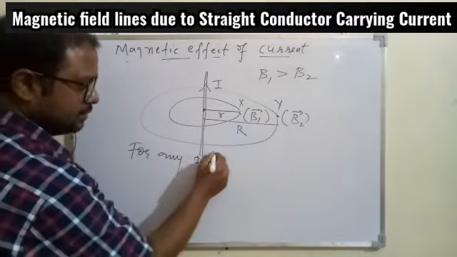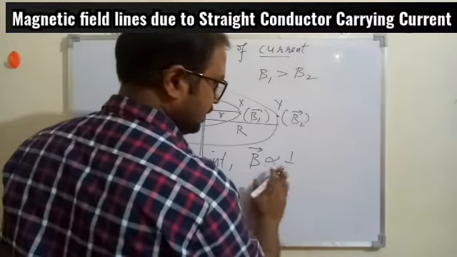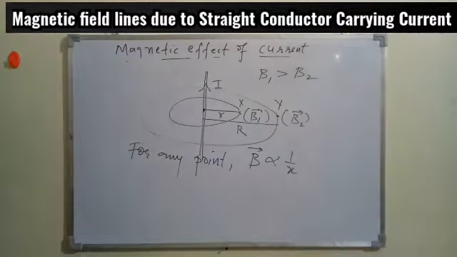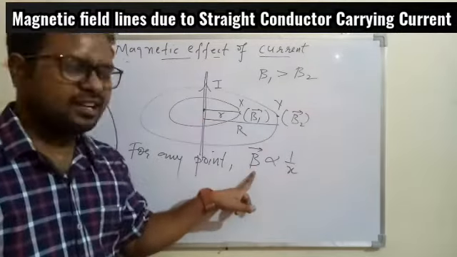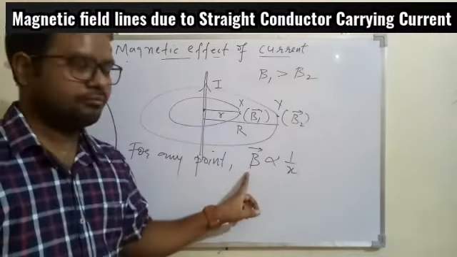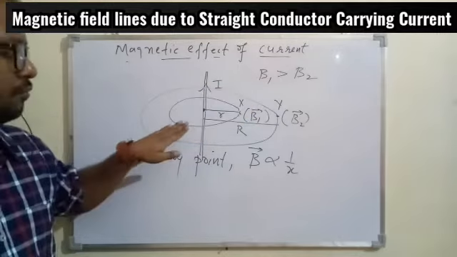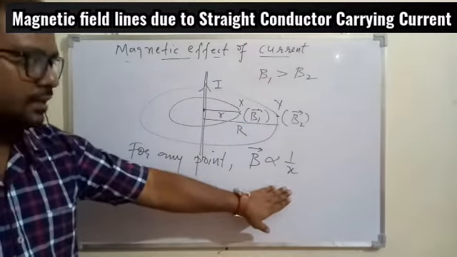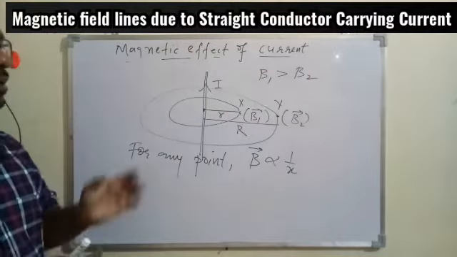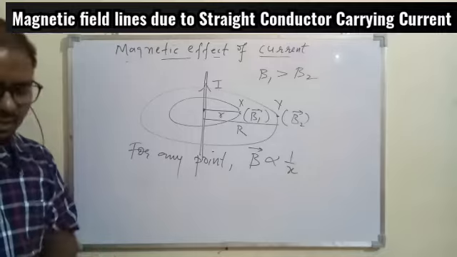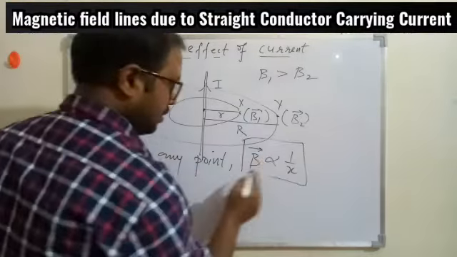So we can say for any point in this case, the magnetic field is inversely proportional to the distance. So less is the distance, more will be the magnetic field; more is the distance, less will be the magnetic field. So at any point the magnetic field strength will be inversely proportional to the distance from the conductor through which the electric current is flowing. So I hope you understood this much, and this relation you have to remember, where